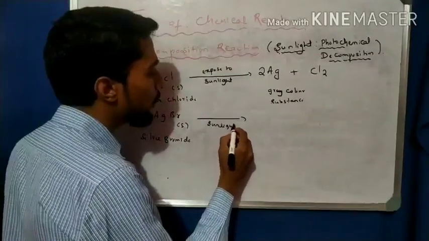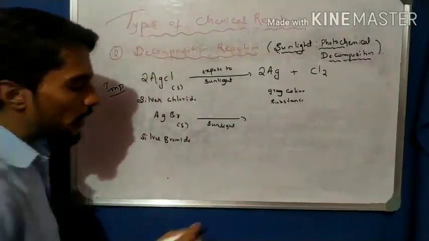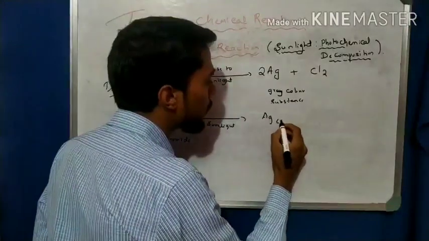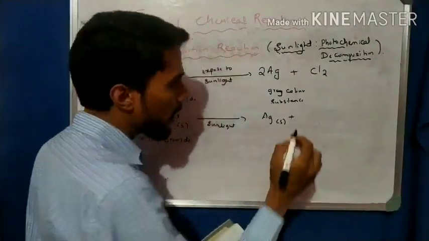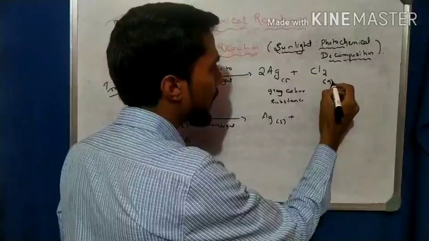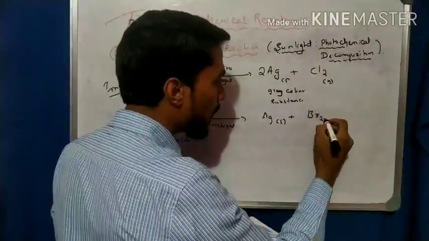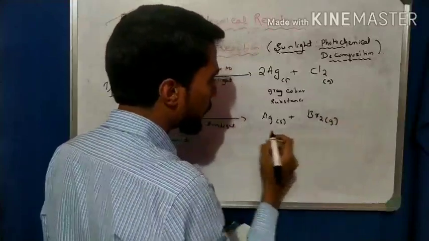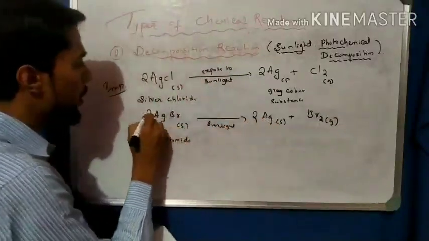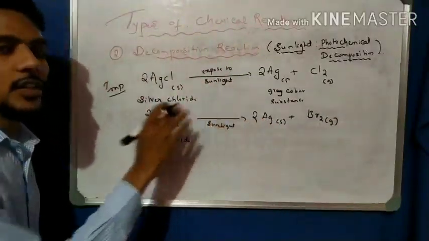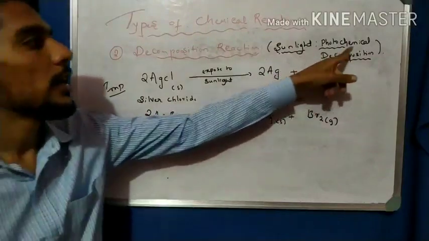You have to write here, very important, sunlight. So we get Ag solid plus Br2 gas. Ag is solid and Br2 is gas. Balance it here, 2. It is another example of a photochemical decomposition.